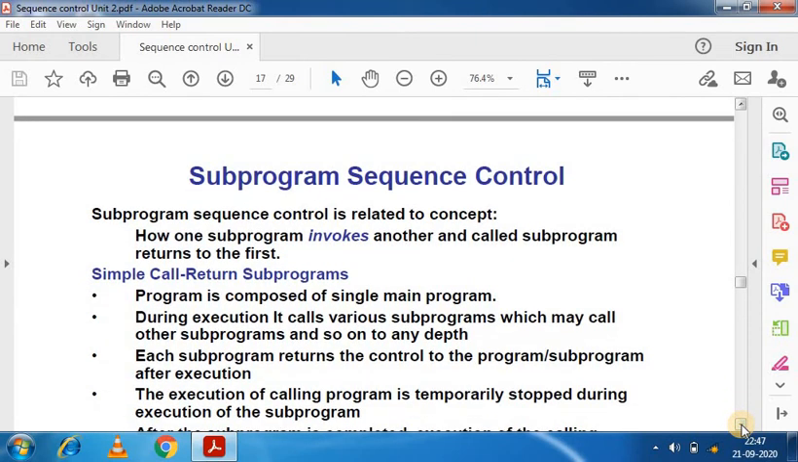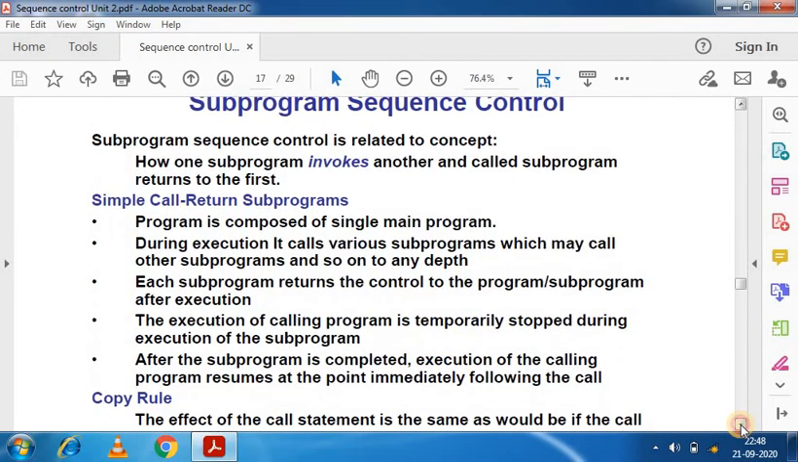Now the last level of sequence control is subprogram. The subprogram is a program inside any larger program that can be reused any number of times. So the characteristics of subprogram: a subprogram is implemented using the call and return instructions in assembly language. Another characteristic, like the call instruction is present in the main program and the return instruction is present in the subprogram itself. So these are the actual steps.